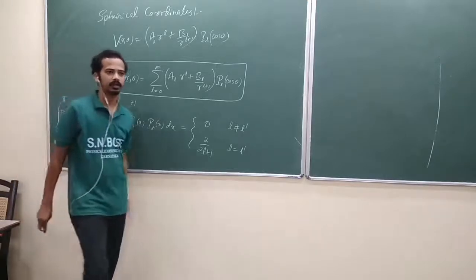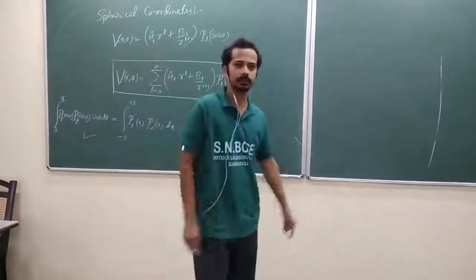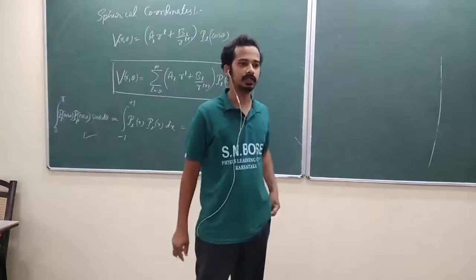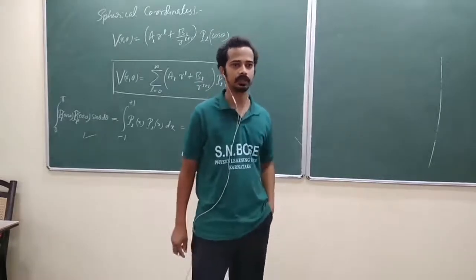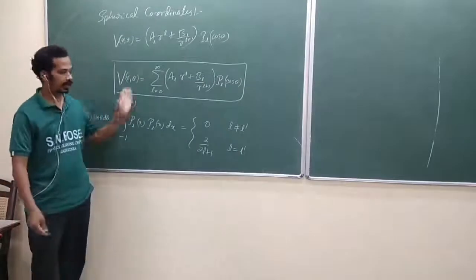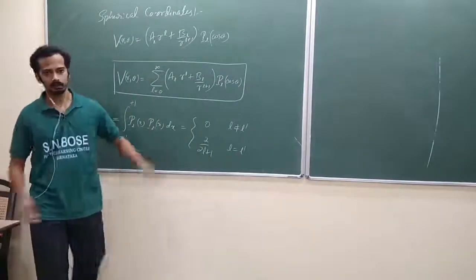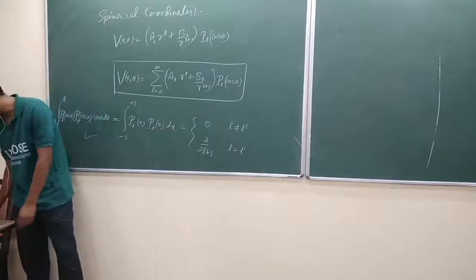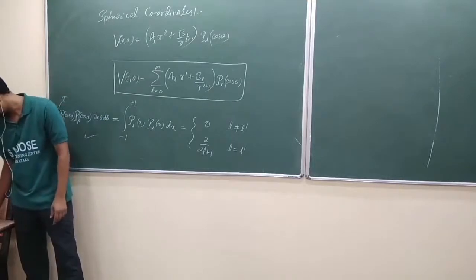Suppose cos theta, sin square theta, or sin square theta written in terms of cos theta, like sin square theta by 2. They will give that kind of function only, so that you can write it in terms of Legendre polynomials. The problem will be simple. Now look here. Let me take one problem.